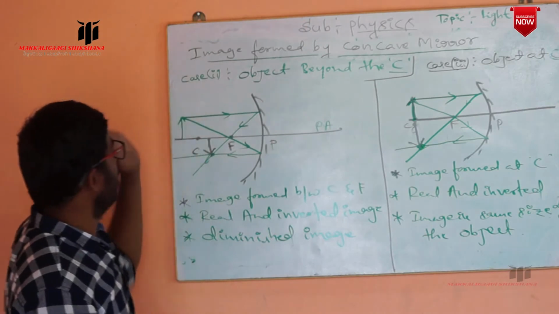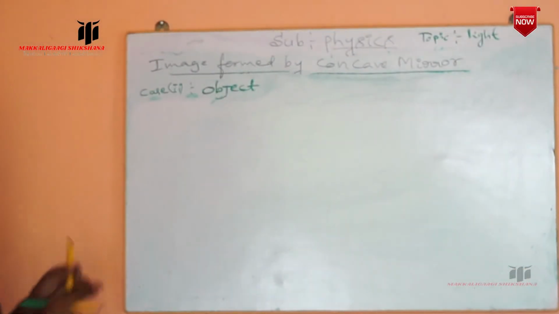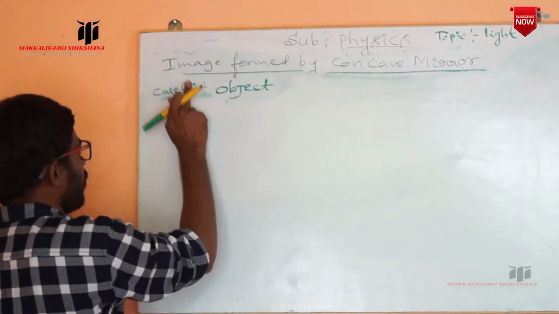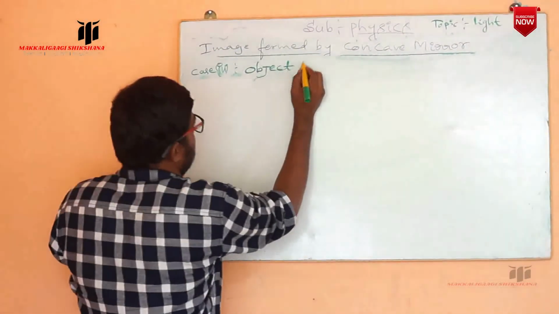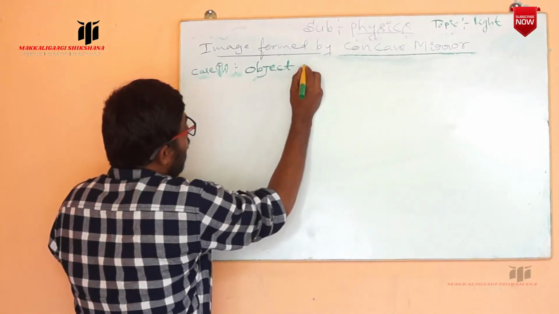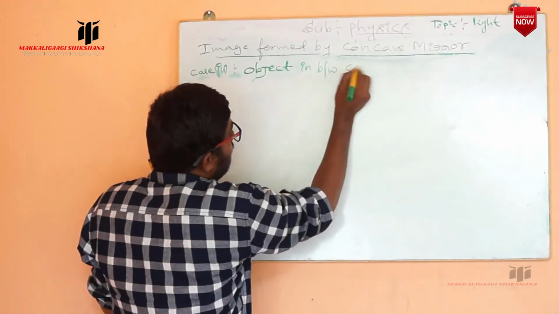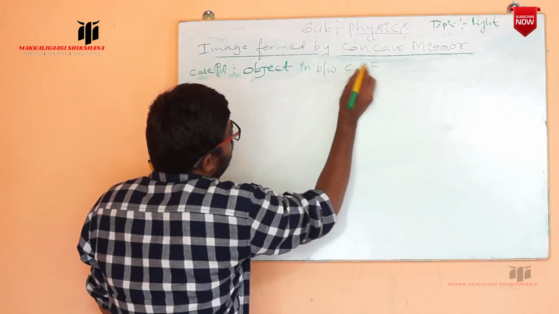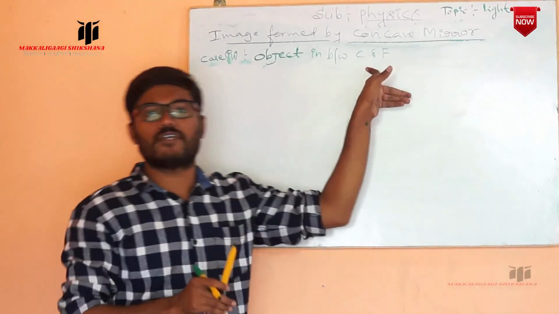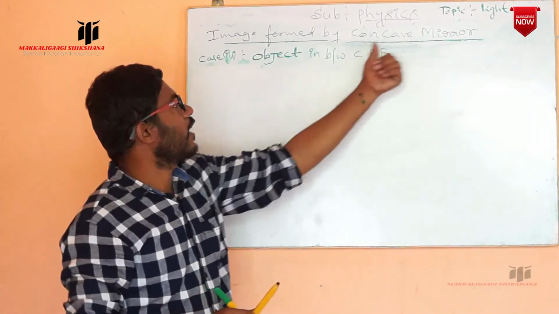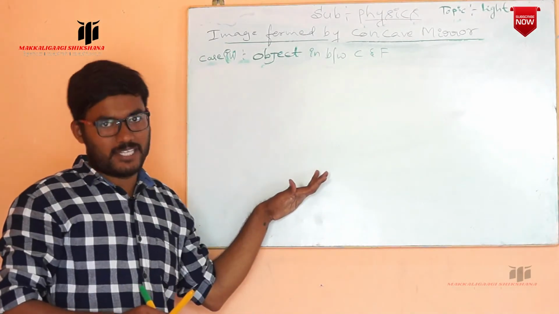In that case, if I place an object in between the center of curvature and focus, where is the image formed? Case 3 is over, next is case 4. We are going to place the object in between the center of curvature and focus. If you place an object in between the center of curvature and focus in front of the concave mirror, where is the image formed and what are the characteristics of this image?